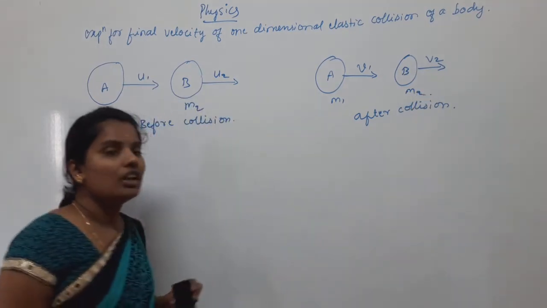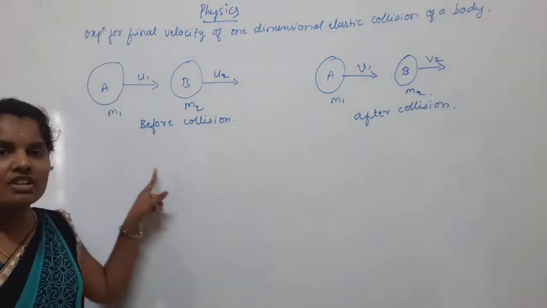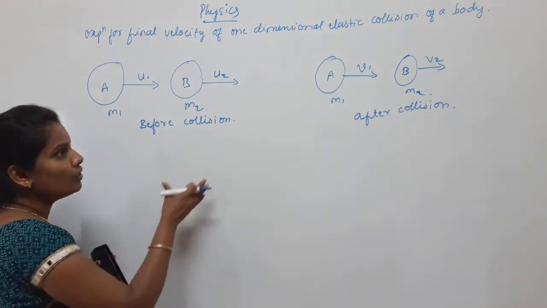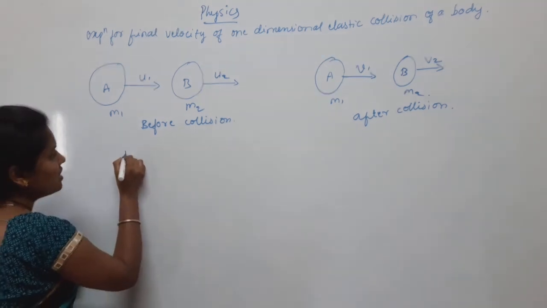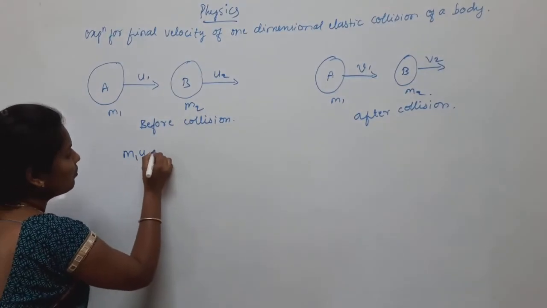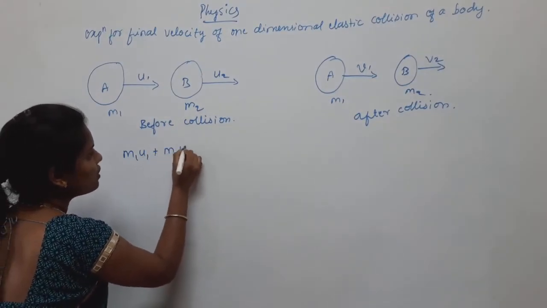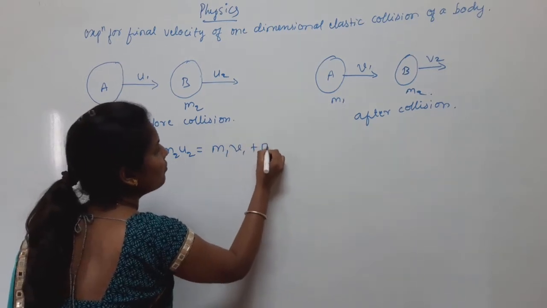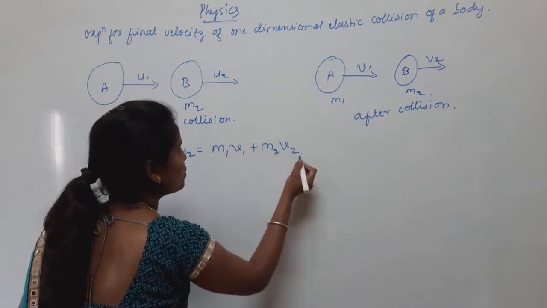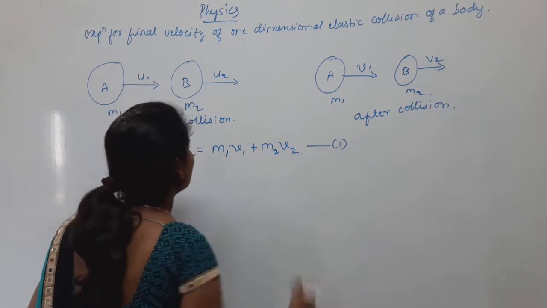Now we know the law of conservation of momentum: m1 u1 plus m2 u2 equals m1 v1 plus m2 v2. This is equation number 1.